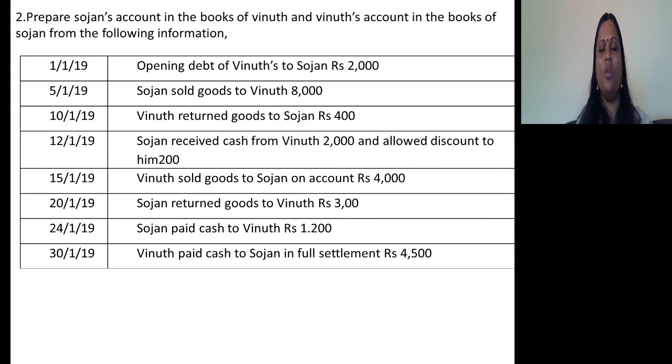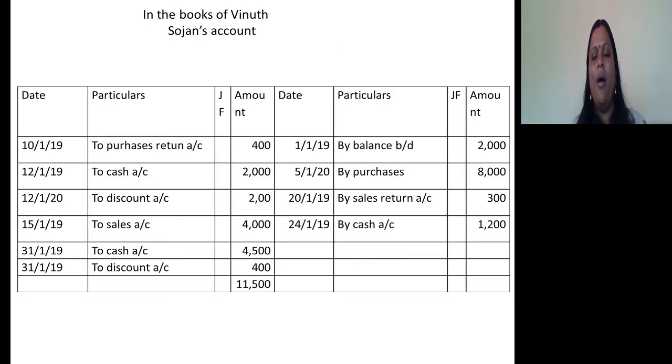So it means Vinut purchased goods from Sojan. In the books of Vinut, how will we record? Purchases account debtor to Sojan's account, rupees 8000. So see, on 5th it is by purchases, because purchases account is debited and Sojan's account is credited, as the purchase is not on cash but on credit, 8000.